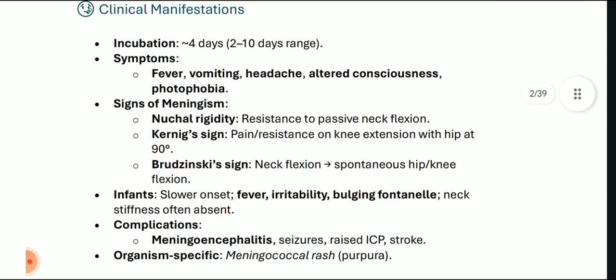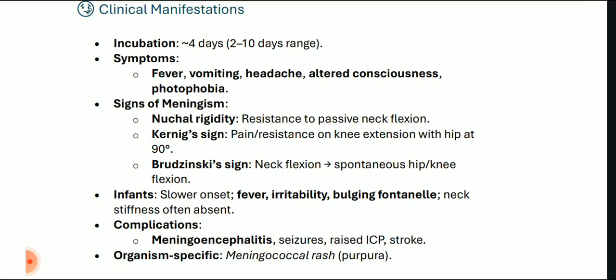Now the clinical manifestations of the disease. Incubation is almost 4 days, ranging from 2 to 10 days. Symptoms are fever, vomiting, which is projectile in nature, headache, throbbing headache, altered consciousness, and photophobia are the common symptoms seen in acute bacterial meningitis.